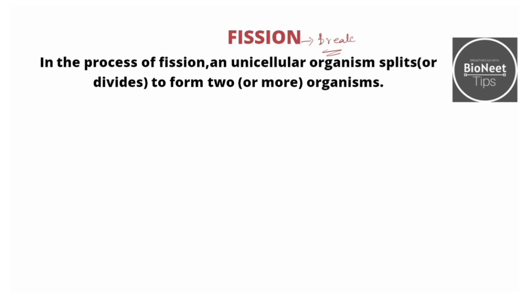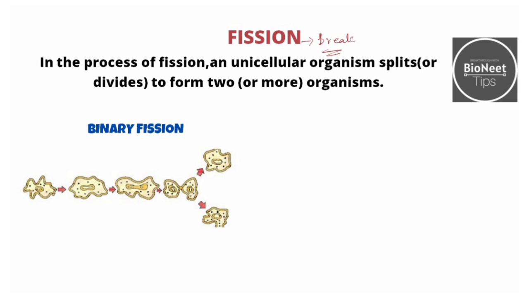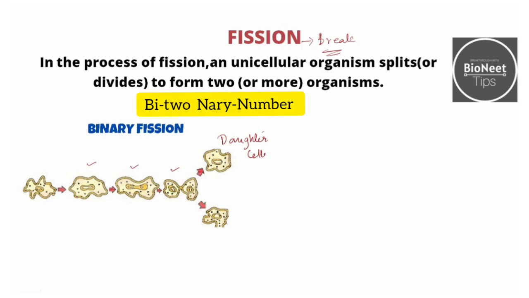Now, fission is of 2 types. One is binary fission, where you can see the example of amoeba. So, in amoeba, as you can see, first the nucleus goes on dividing and then the cytoplasm divides, forming 2 daughter cells. So these cells that are formed at the end are called the daughter cells. So this is in case of amoeba and Leishmania. In Leishmania, the process is a longitudinal one.